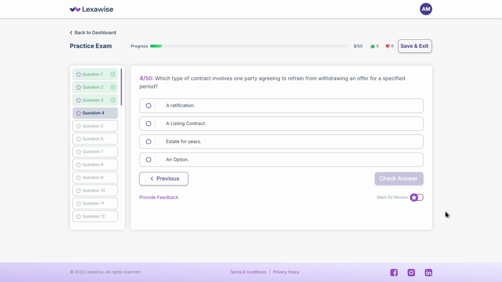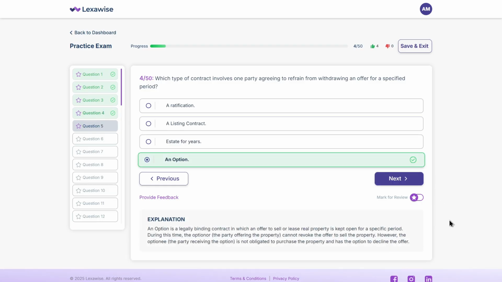And the correct answer is D. An option. An option keeps an offer open for a set time. The seller can't back out, but the buyer doesn't have to act unless they want to. That's what makes it unilateral.